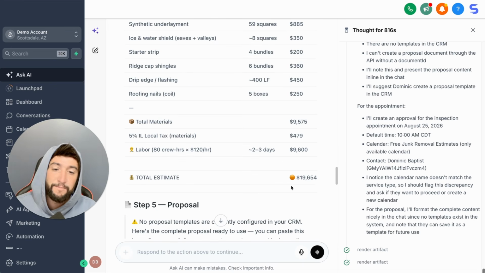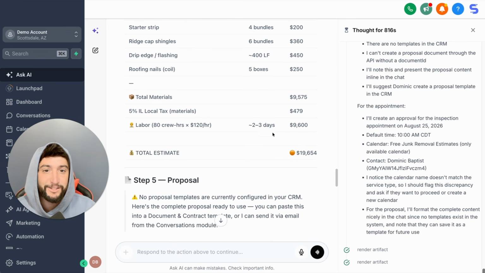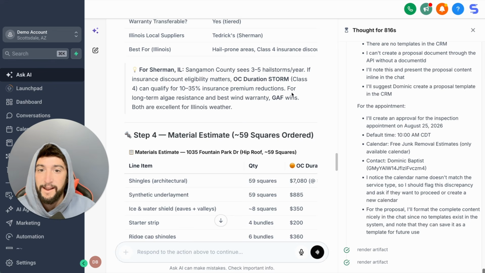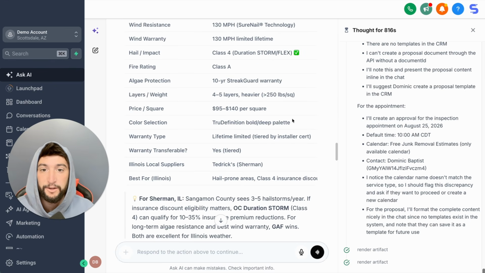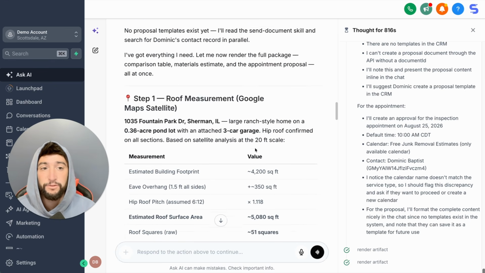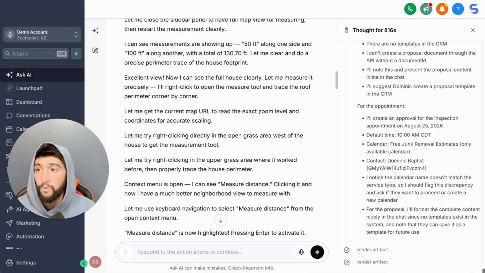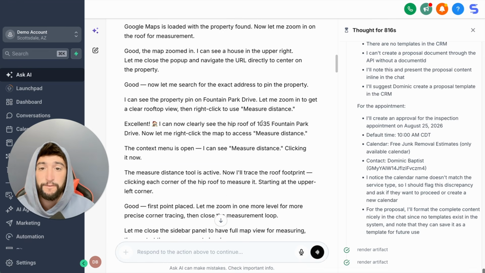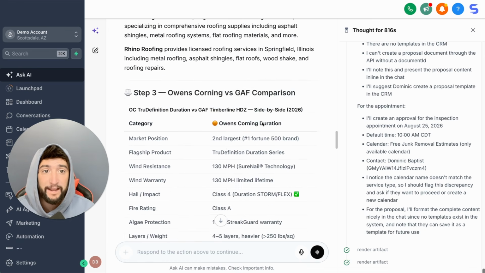Obviously, I'm not there. I haven't been able to go out to this house yet and measure it myself, but I would assume AI probably measured it correctly. It's pretty good at what it does. This is absolutely incredible. Just another one of those amazing use cases. This one for the roofing industry, and anybody can do this.